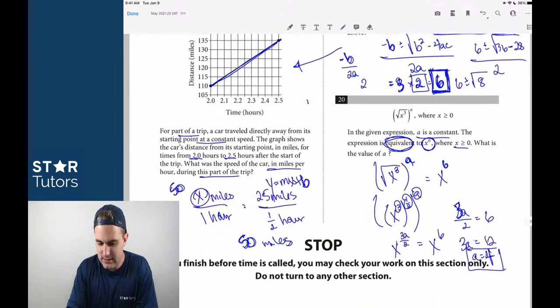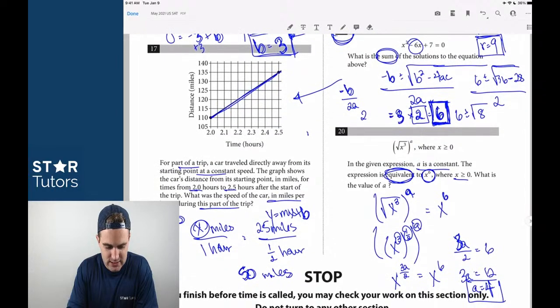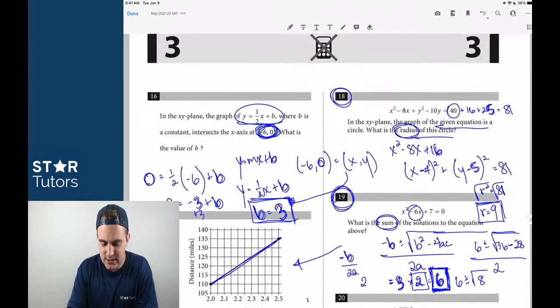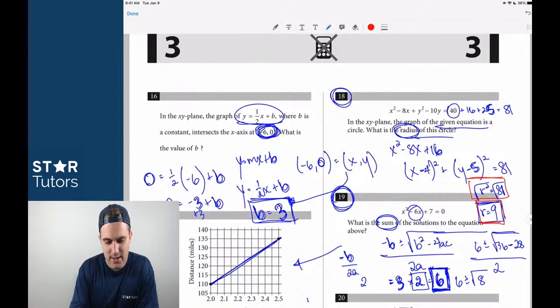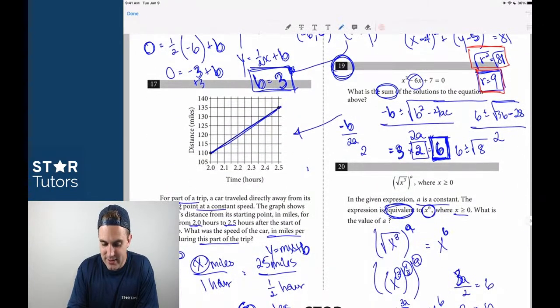16 is 3, 17 is 50, 18 is 9, yep, no, 18 is 9. So R, remember, is 9. Radius was 9. R squared was 81 for the circle equation. We did end up getting lucky. You guys corrected me. Guys, for the record, going forward, this should be negative B over A. I got lucky because for whatever reason, isn't there something to do with negative B over 2A?